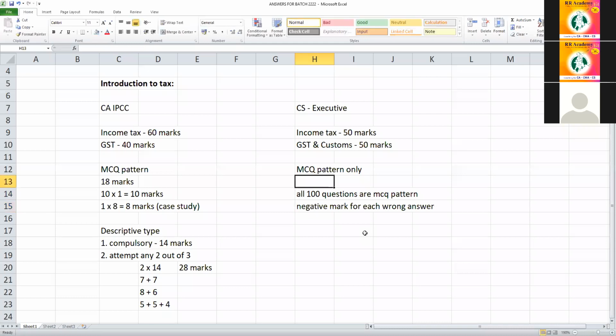You know that? So income tax 50 marks, all 50 are 1 mark. And GST and customs, all 50 questions 1 mark. No descriptive. You all know this. So that's all, students. This is for CS Executive: 50 one-mark, 50, part A, part B. MCQ pattern only. All questions are MCQ. Now coming to the last, CMA.